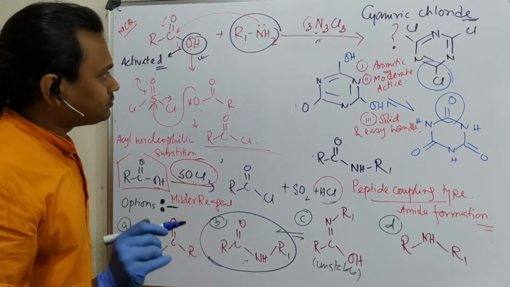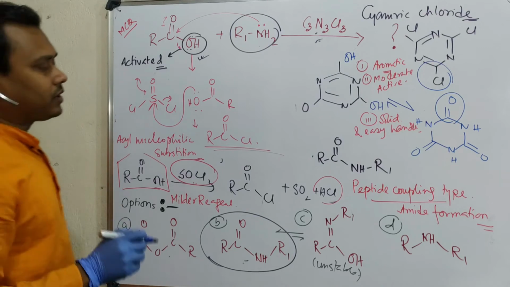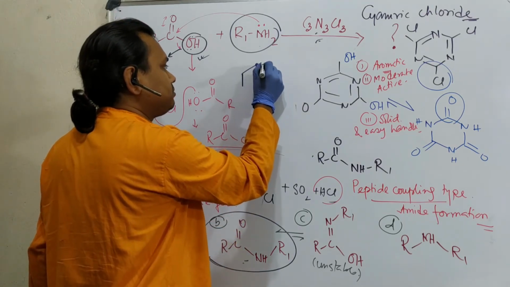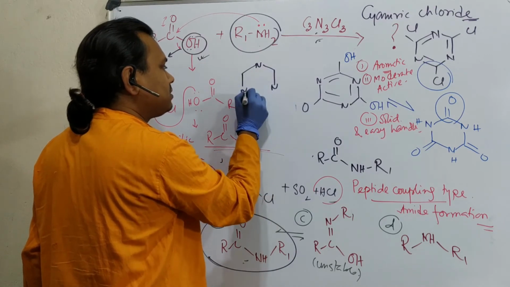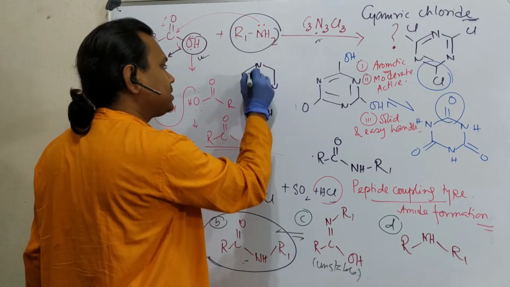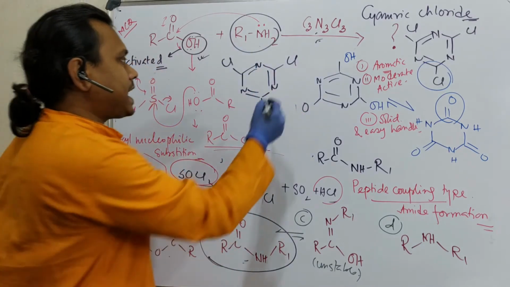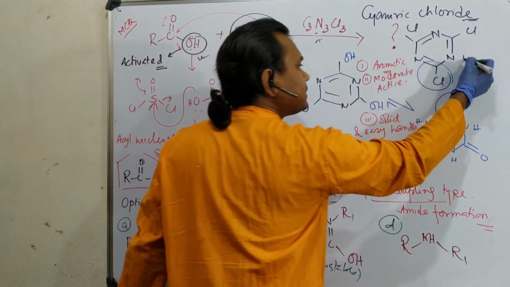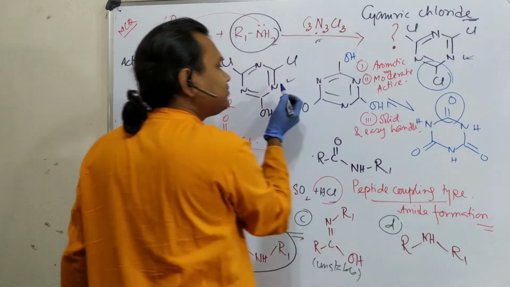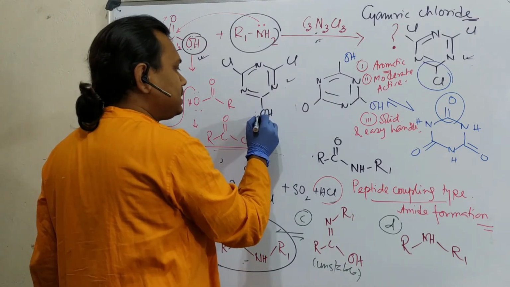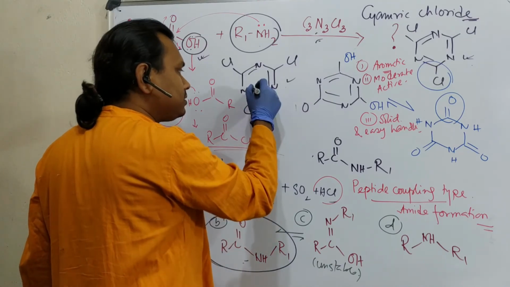Okay. And second, what I forgot to mention, after the first substitution, this part is OH, the remaining two are Cl. What is the reactivity of this versus this? Obviously, this is more reactive, this is less reactive. Why? Because through keto-enol tautomerism, or you can say the aromatic nucleus, it can give electrons.